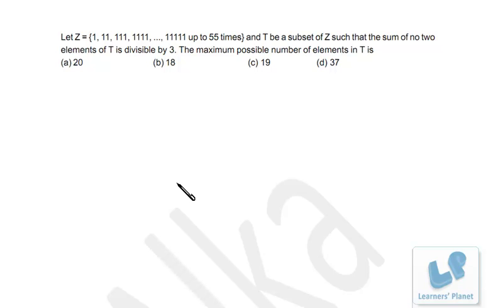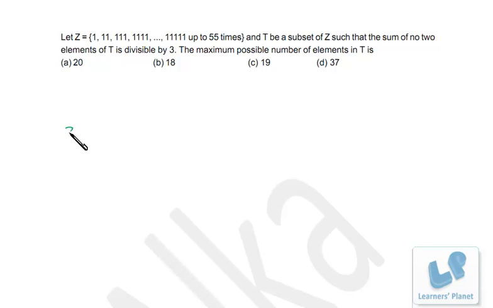Now we have this question. Let Z be equal to 1, 11, 111, up to 55 ones, and T be a subset of Z such that the sum of no two elements of T is divisible by 3. The maximum possible number of elements in T is.